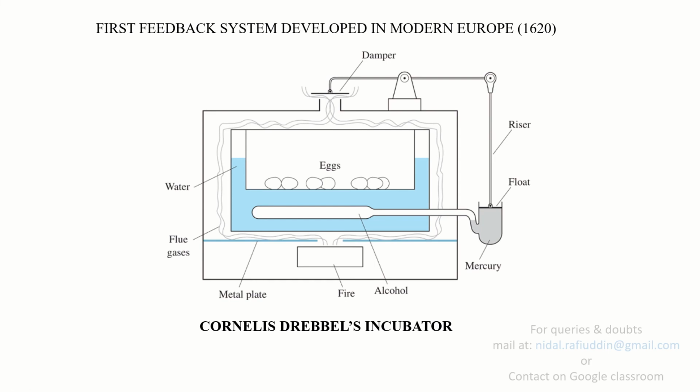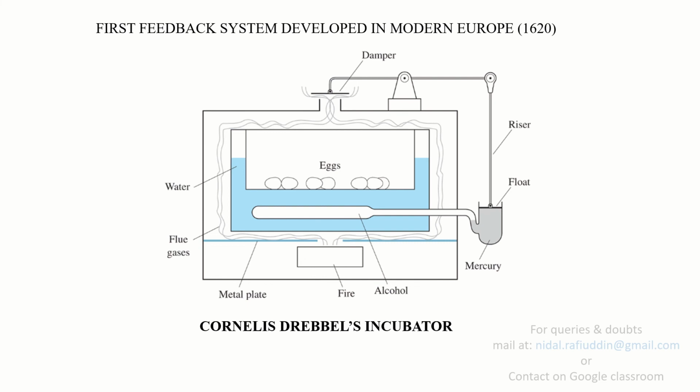Now, this is the first feedback system developed in modern Europe around 1620, and is called the Cornelius Drebbel incubator. What this incubator is used for, for example in this particular figure, we have shown eggs. This incubator was used for hatching eggs, and a similar mechanism was used for keeping newborn babies in nurseries. These incubators were used for small babies or premature babies in the nurseries of hospitals.